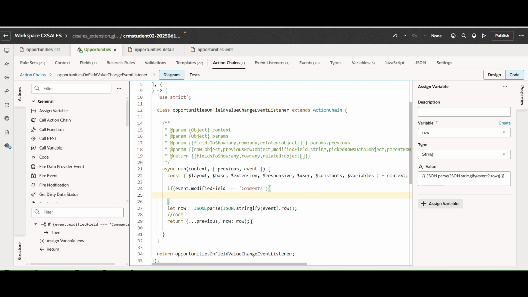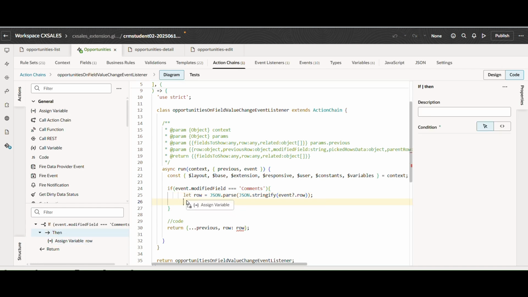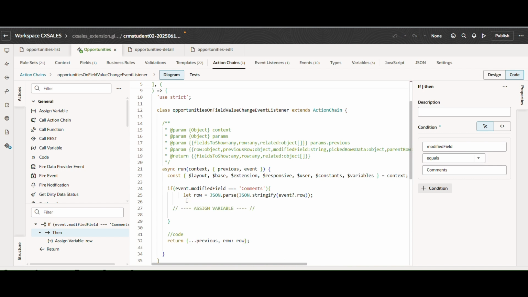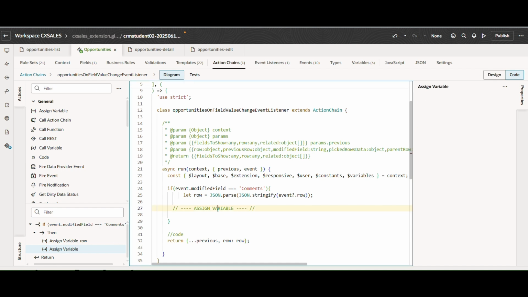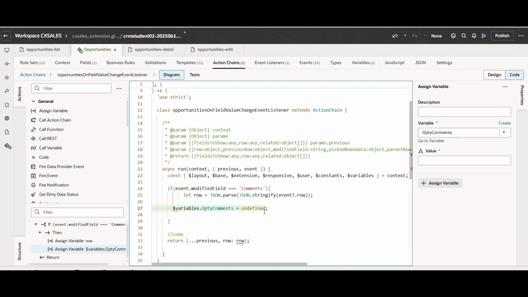So let me copy this one. We will get the raw data, and we will assign the variable. So you can drag and drop this. What I did, I just dragged the assign variable to here. So what is our variable name? The variable name is optiComments. And what value do we want to give to this variable?